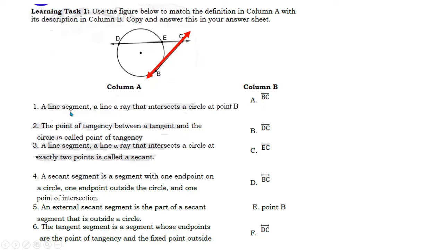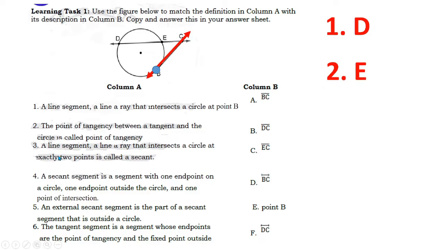First, we have number 1, a line segment, a line, or a ray that intersects a circle at point B. So here it is. That is line BC, which is letter D. So number 1 is letter D. Number 2, the point of tangency between a tangent and the circle. So here is the point of tangency. So that means number 2 is letter E.